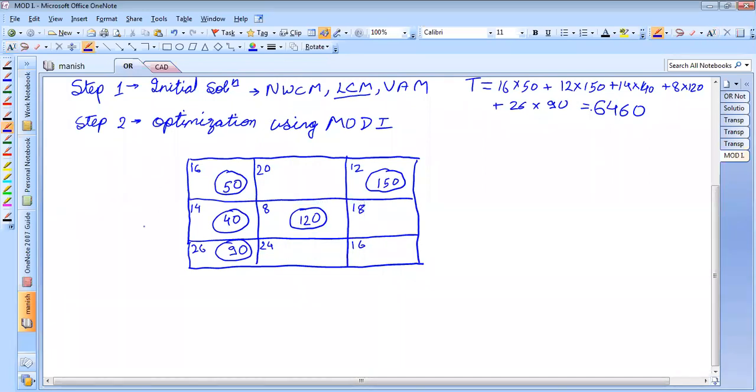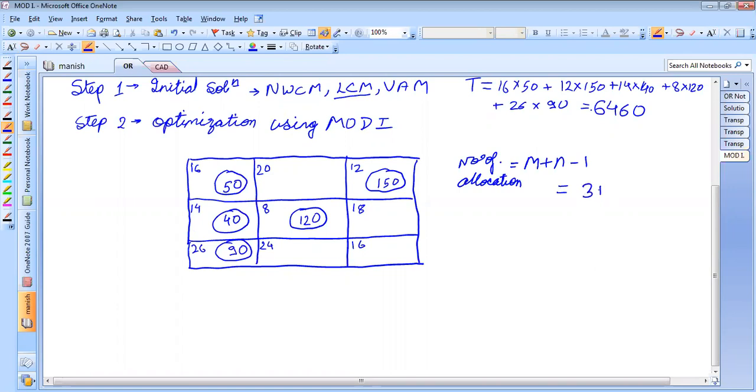Now the first step in the MODI method is to calculate m plus n minus 1. What is this? This is the number of allocations, isn't it? Number of allocations is m plus n minus 1.